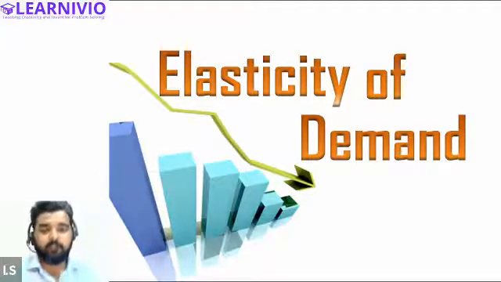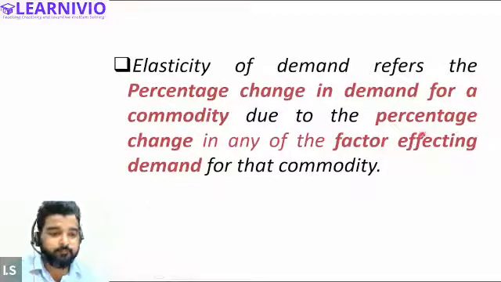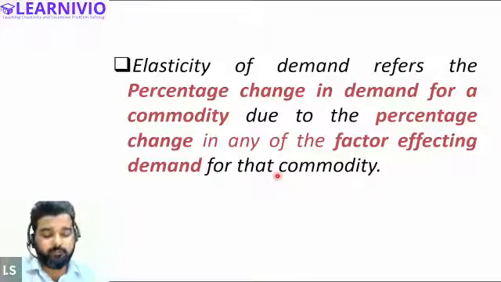We consider the factors income, price, and price of the related good only. So in order to define elasticity, we can say that elasticity of demand refers to the percentage change in demand of a commodity due to percentage change in any of the factors affecting demand. And what are the factors that affect demand? Demand can be affected by fashion, habit, custom, income, price of related good, price of the commodity. There are so many factors that affect the demand of the commodity. So when demand changes due to any of the factors, we will call it demand is elastic, right?